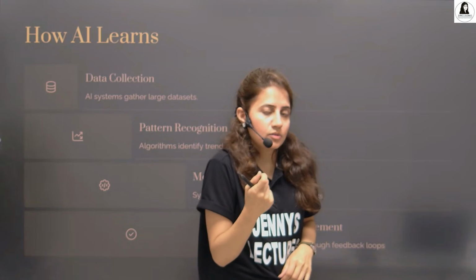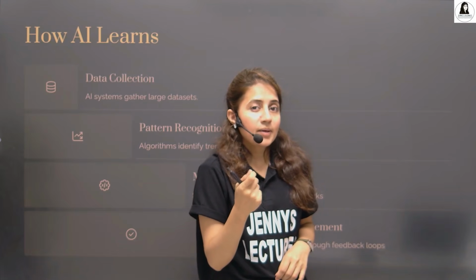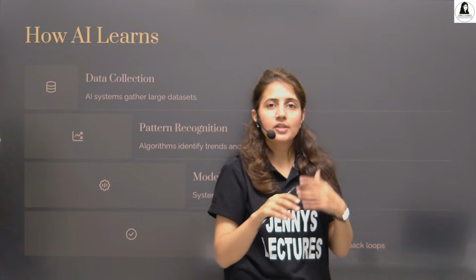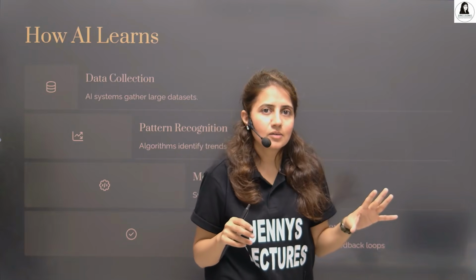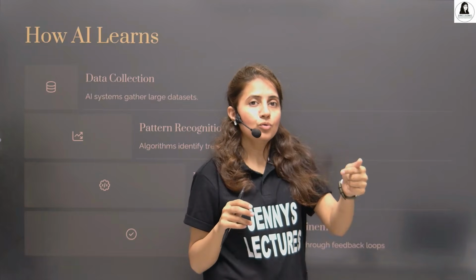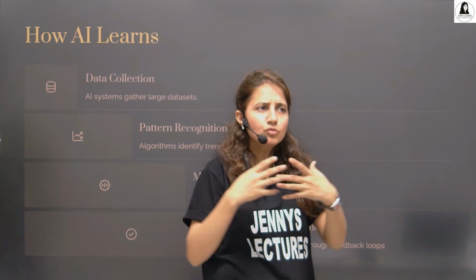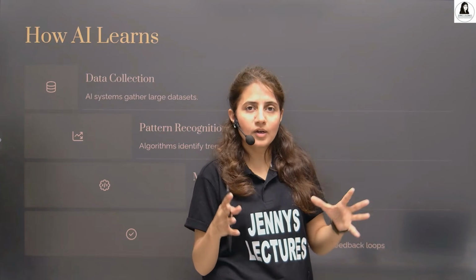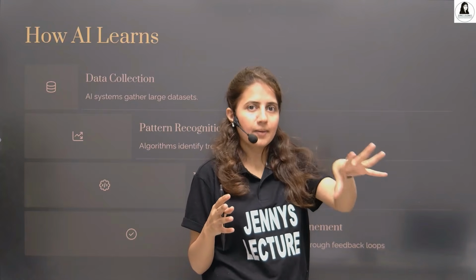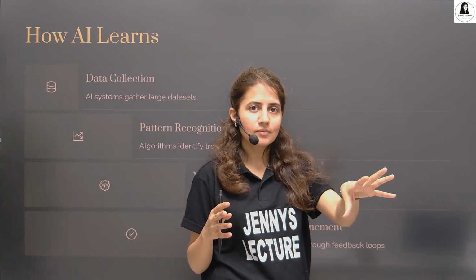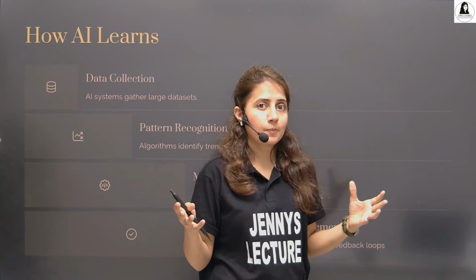No, it's not possible, because these machines do not have their own brain. They don't have common sense. So you have to show many pictures, thousands of pictures of cats to a machine. Feed them, right? So we need a large data.